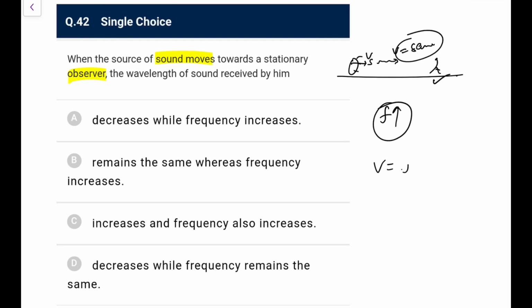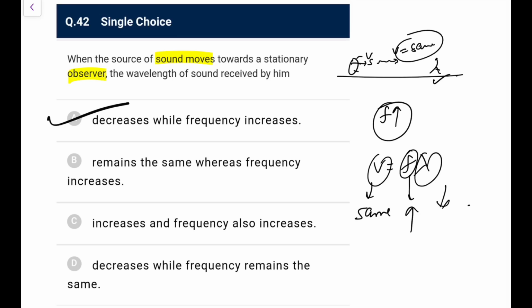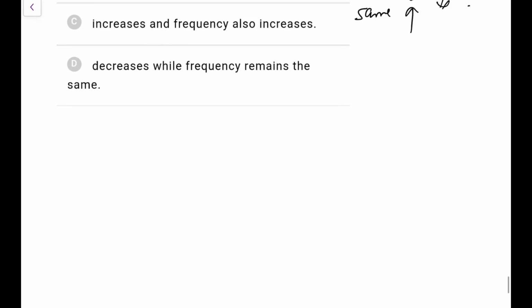We know v is equal to f lambda. V is remaining the same, frequency has increased, therefore lambda will decrease. So it decreases while the frequency increases. Go for option A. And remember, if the observer goes towards it, then with respect to the observer the wave speed will increase. Here with respect to the observer the wave speed is still the same. So the speed of the wave effective to the observer increases when the observer moves.